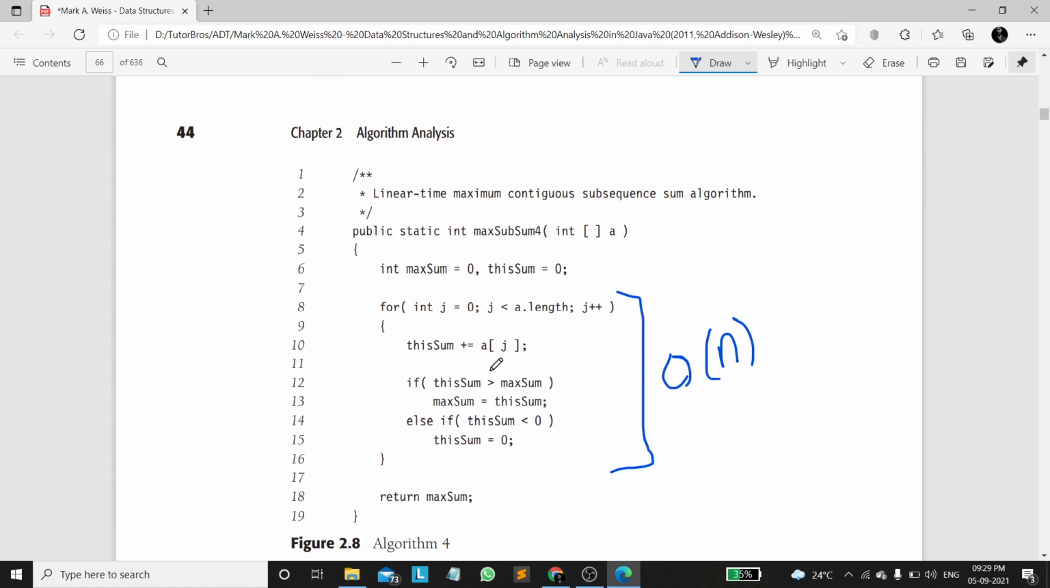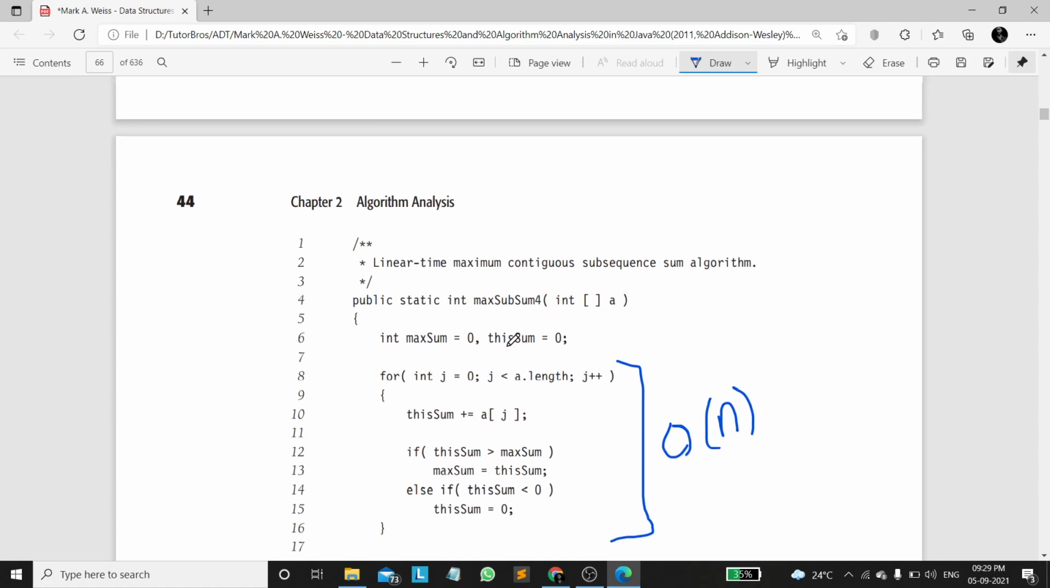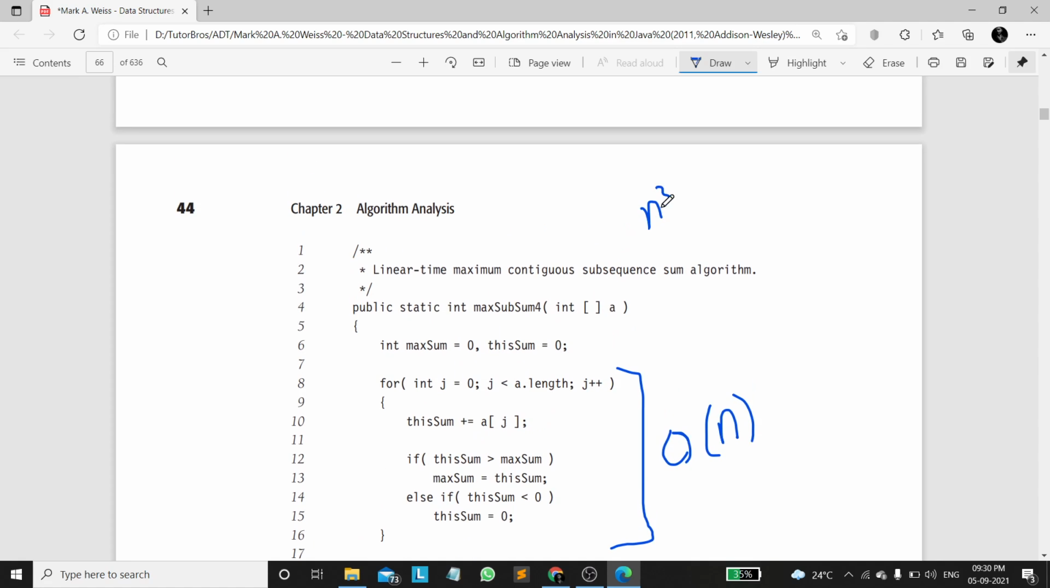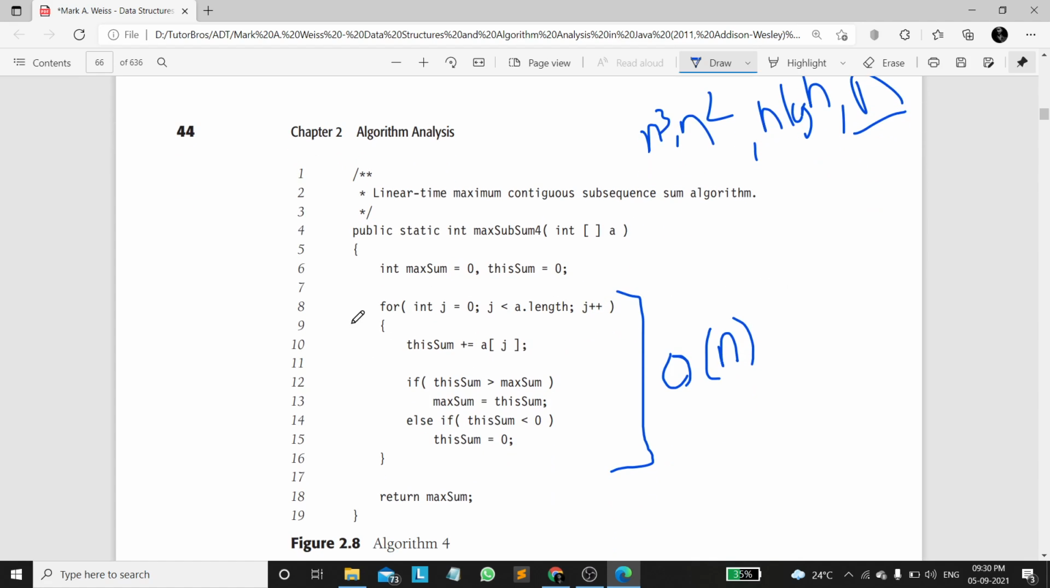Now this is the efficient one. This is called Kadane's algorithm, which uses linear time. We checked n cube, we checked n square, we checked n log n. Now we are checking n. We came to n, which is the efficient one. This is called Kadane's algorithm.